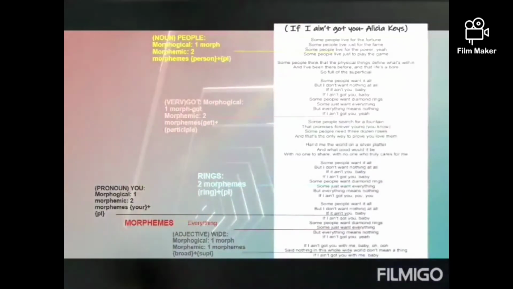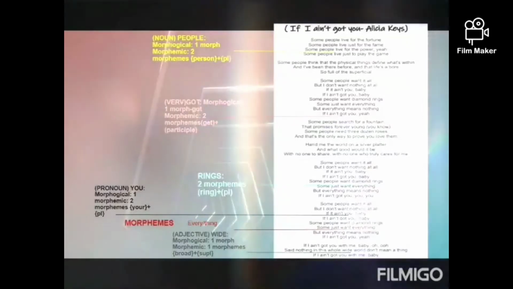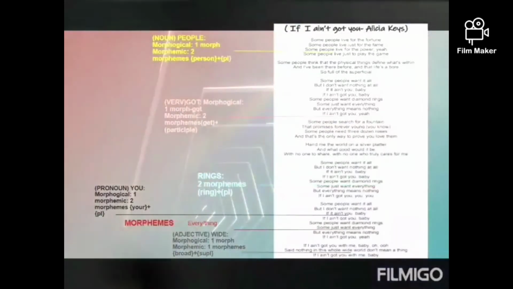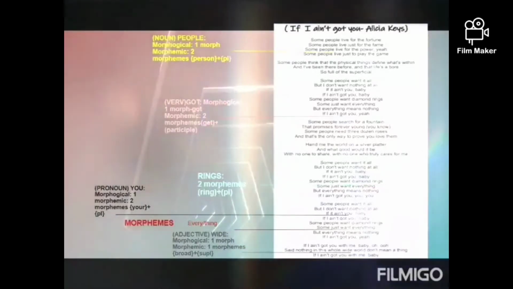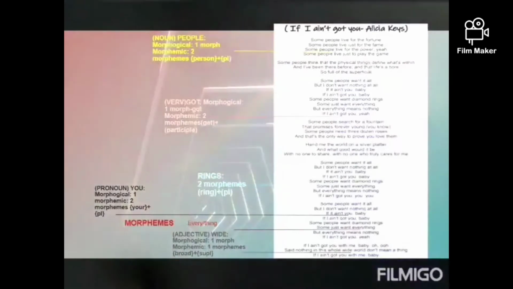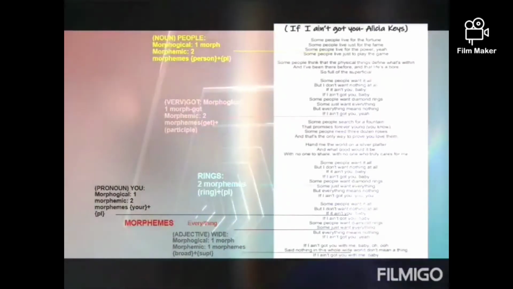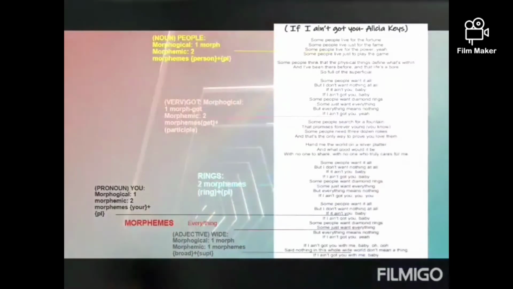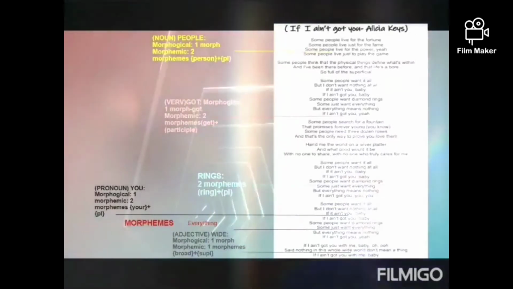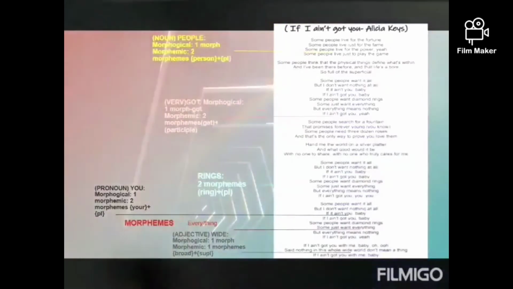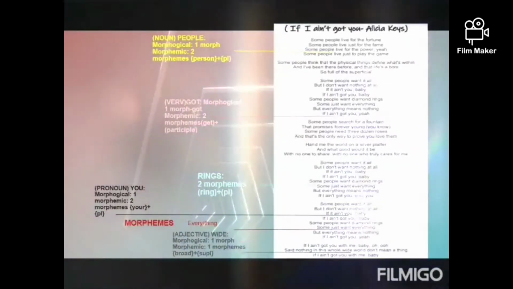Prefixes and suffixes can be found in words such as verbs, nouns, adjectives. For example, "everything": every is the prefix and thing is the suffix. Therefore, this word is composed of two morphemes.